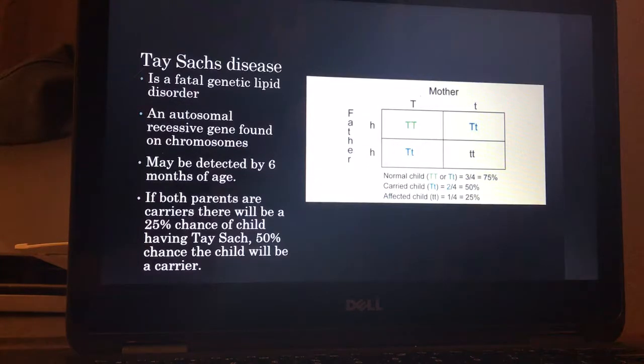If both parents are carriers, there will be a 25% chance that the child will have Tay Sachs, 50% chance that the child will be a carrier, and 75% chance that they'll have a normal child.